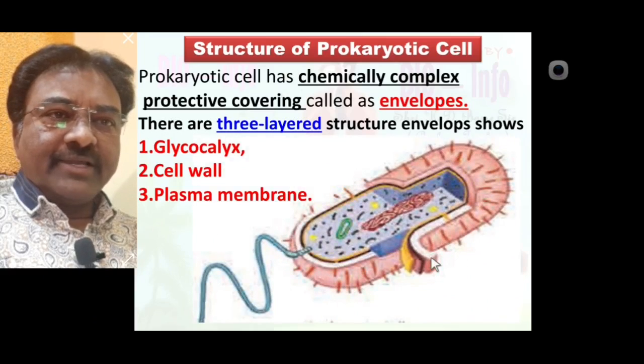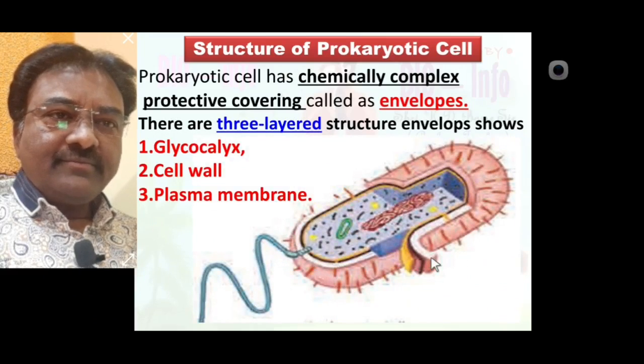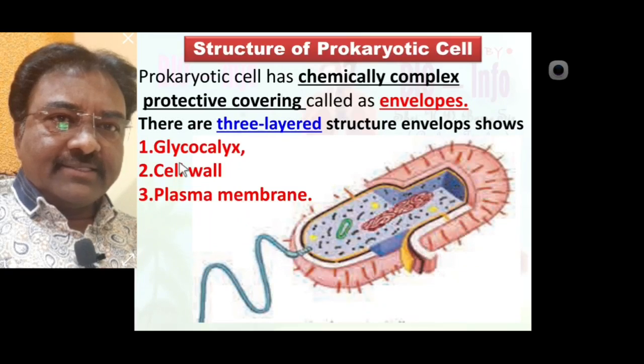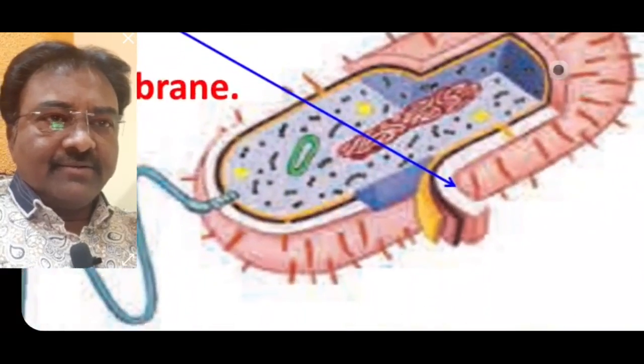This is the prokaryotic cell. Here this one is the outermost covering of prokaryotic cell called glycocalyx. Labeled them. This is the glycocalyx, clearly seen.